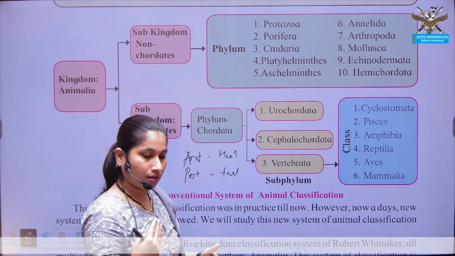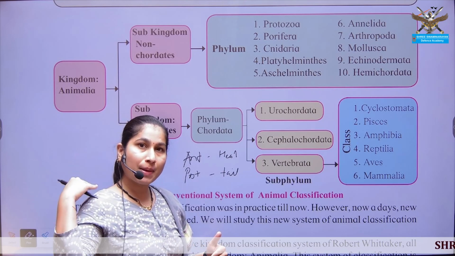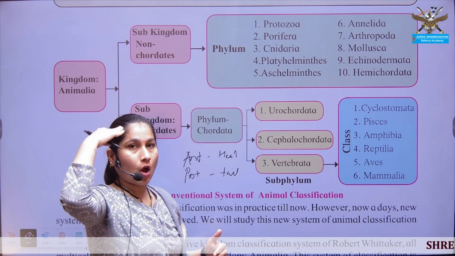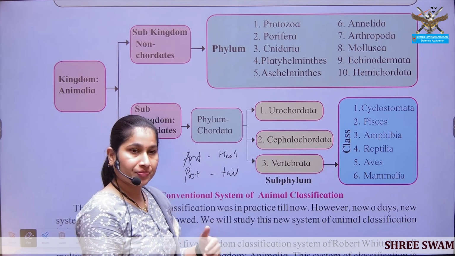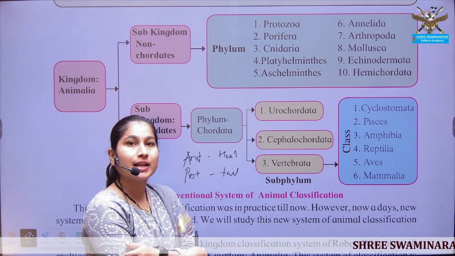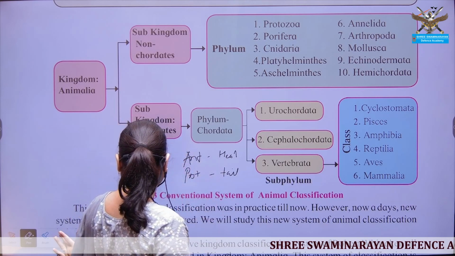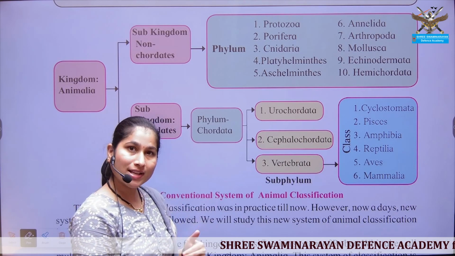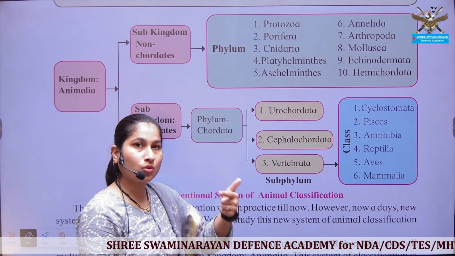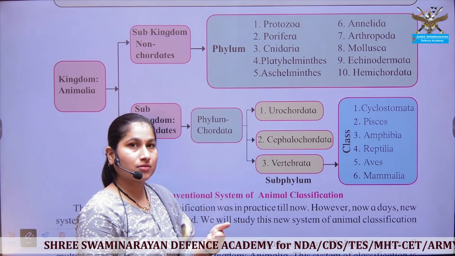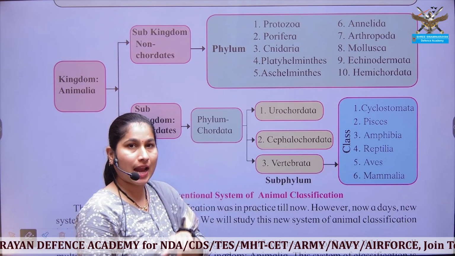Bottom side is your ventral side, back side is your dorsal side, top is your anterior, lower is your posterior side. Then the sides are known as the lateral sides. These terms are going to come again and again, so don't get confused about what is meant by anterior, posterior, and lateral.